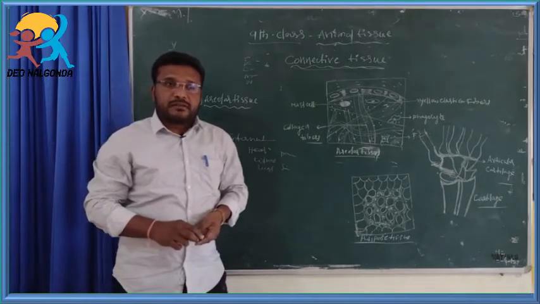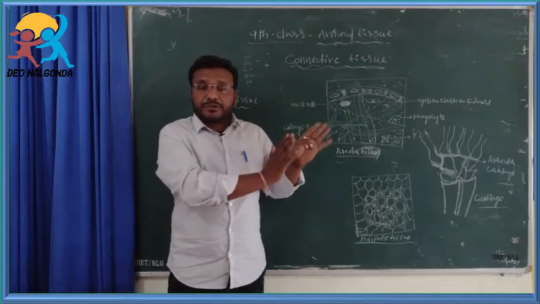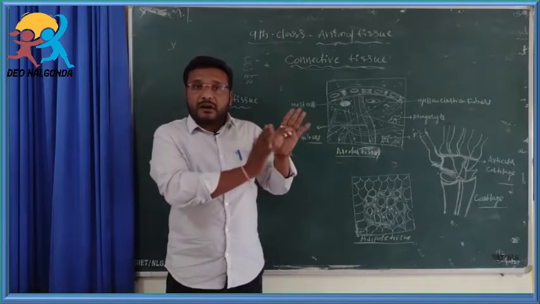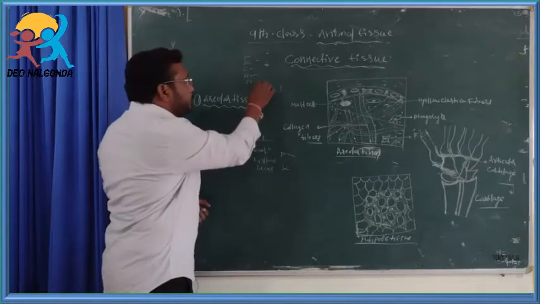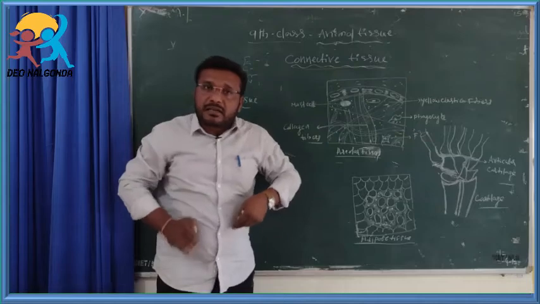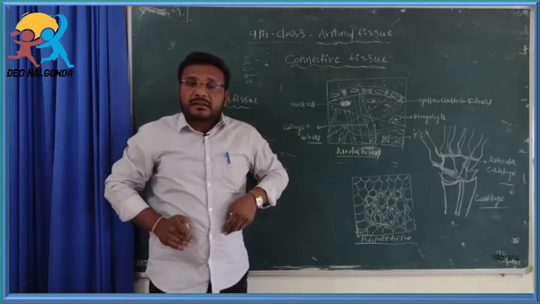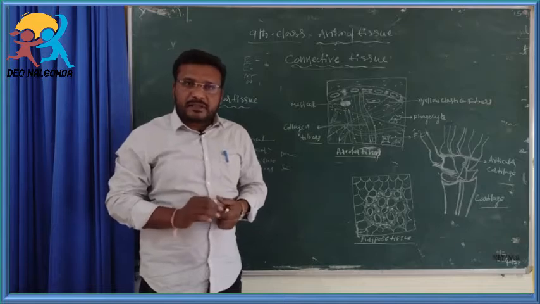Connective tissues help in binding the other tissues and organs together, and provide framework and support to the various organs in the body. What is the functioning of connective tissue?